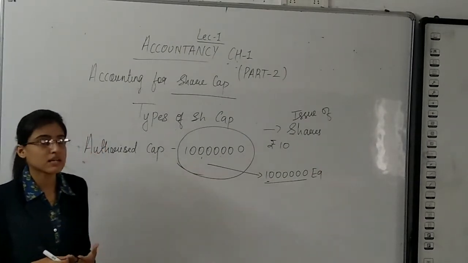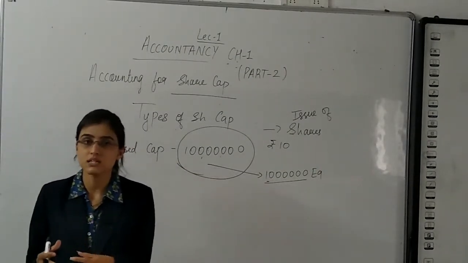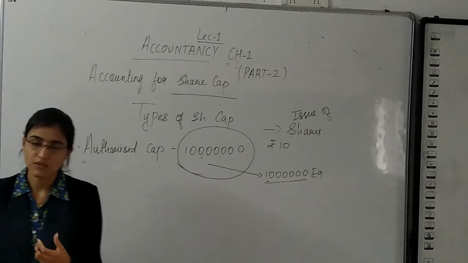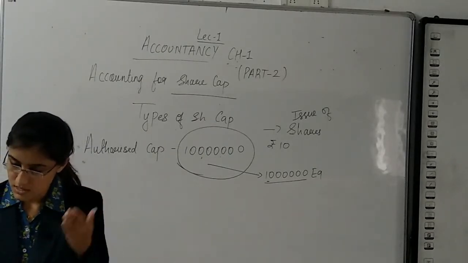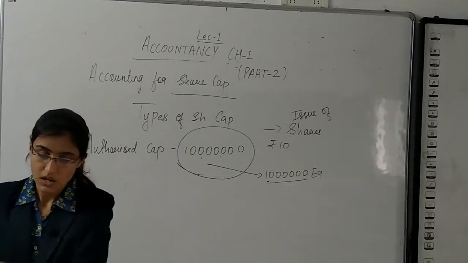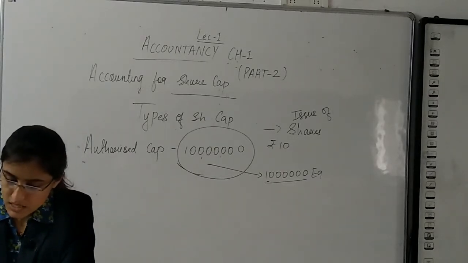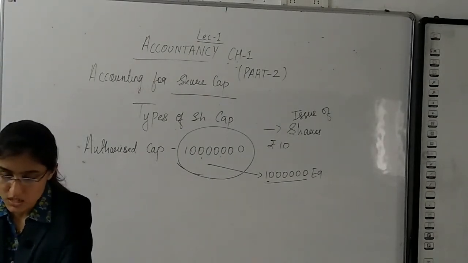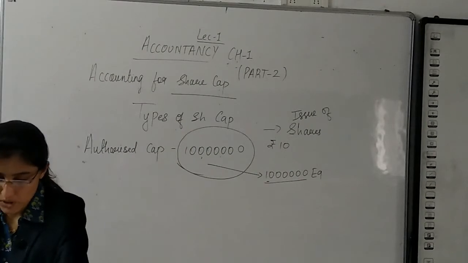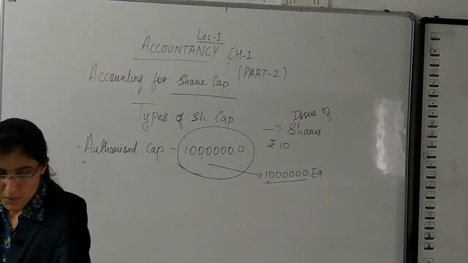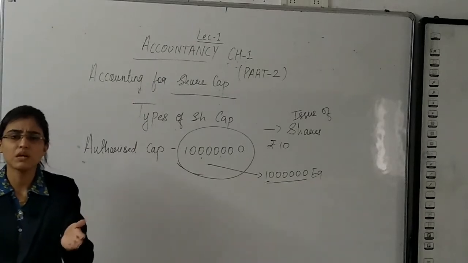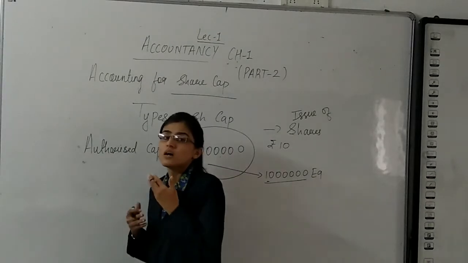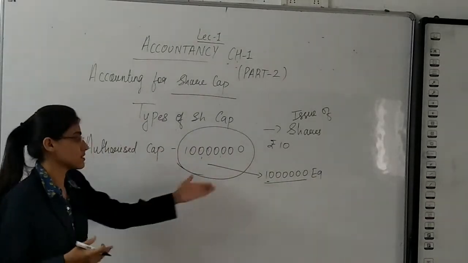Yeah, and in case the requirement of the company arises and the company wants to issue more shares, then for that purpose there is a solution given. Read the fourth line: if there is a need to increase the authorized capital of a company in future, the same can be increased by passing a resolution in general meeting of shareholders of the company and also as per provisions of the Companies Act. That simply means that the company needs to follow a long procedure to extend the authority.